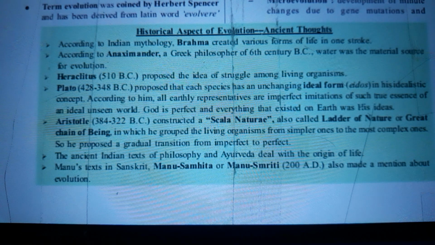According to him, all earthly representatives are imperfect imitations of such true essence of an ideal unseen world. God is perfect, and everything that existed on earth was his idea.